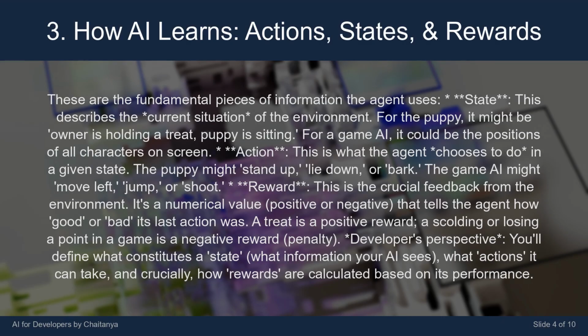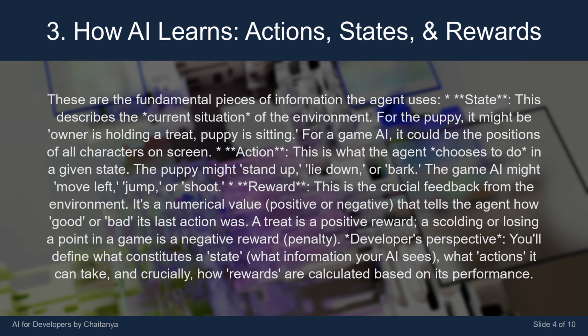These are the fundamental pieces of information the agent uses. State. This describes the current situation of the environment. For the puppy, it might be: owner is holding a treat, puppy is sitting. For a game AI, it could be the positions of all characters on screen. Action. This is what the agent chooses to do in a given state. The puppy might stand up, lie down, or bark. The game AI might move left, jump, or shoot.